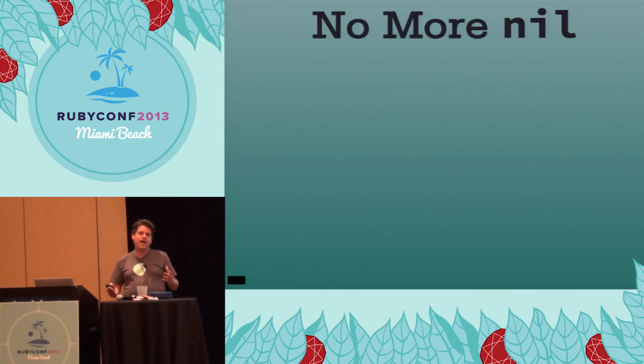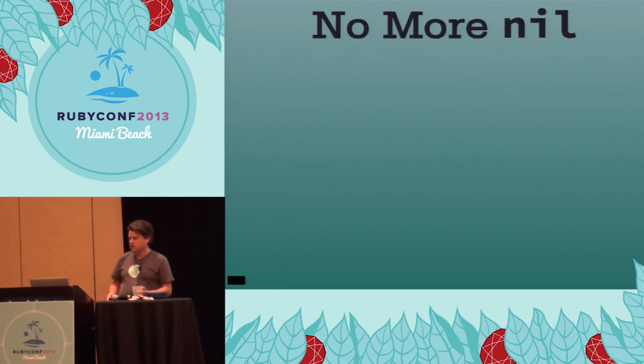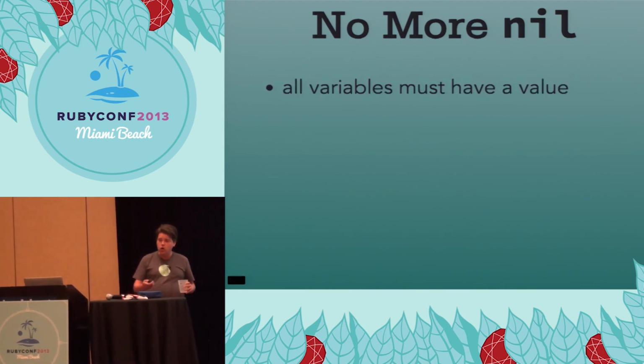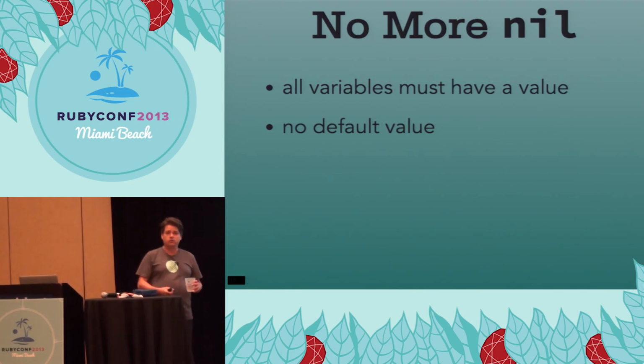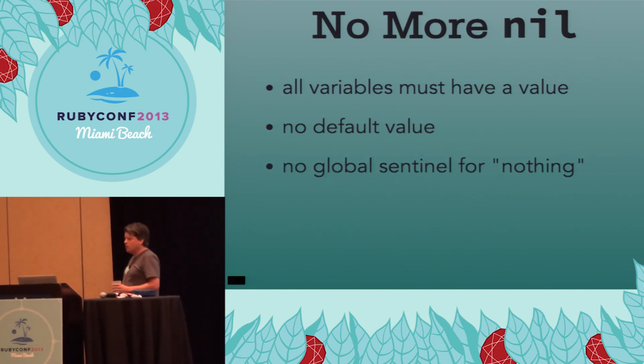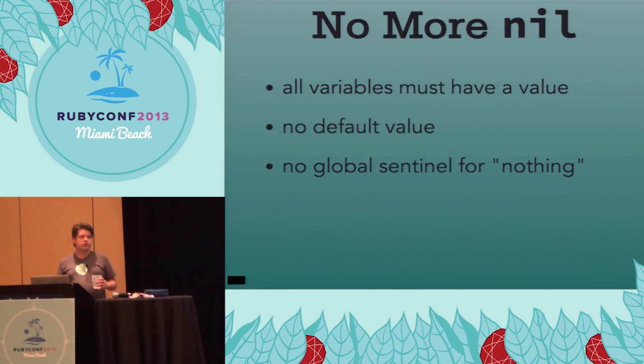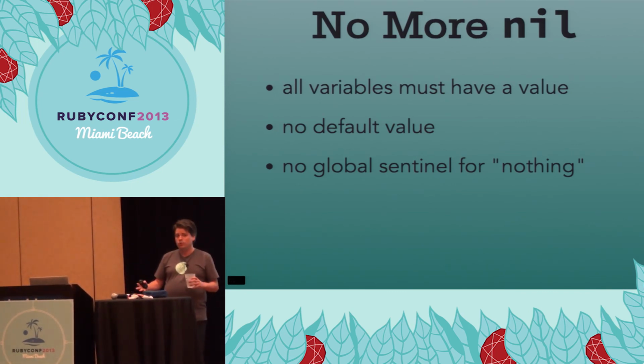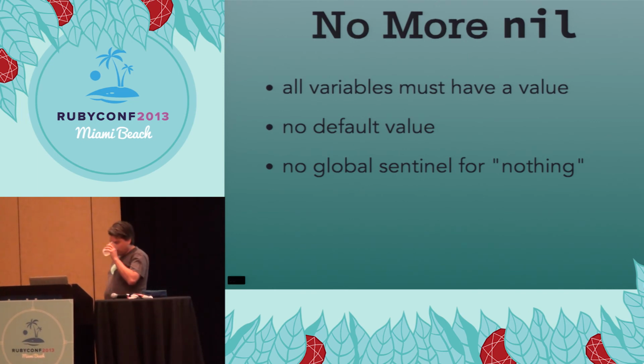So what if Ruby didn't have nil at all, right? Specifically, that would mean that every single variable would have to have a value because there's no default stand-in value. And it would also mean that there's no handy global symbol you can reach for everywhere that means nothing. So let's say Ruby didn't have this at all. Would we be able to get our work done?